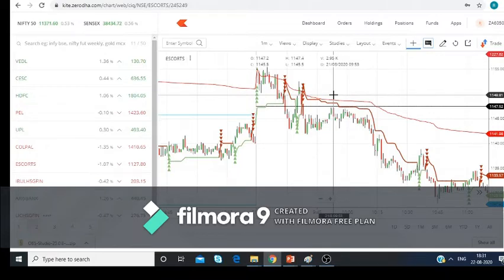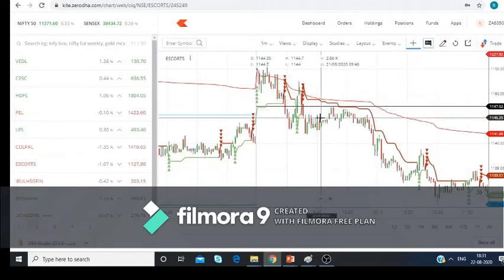So in this candle, open is 1147.2, close is 1145.5, high has gone above the open till 1147.4, and it has gone low till 1145.5.